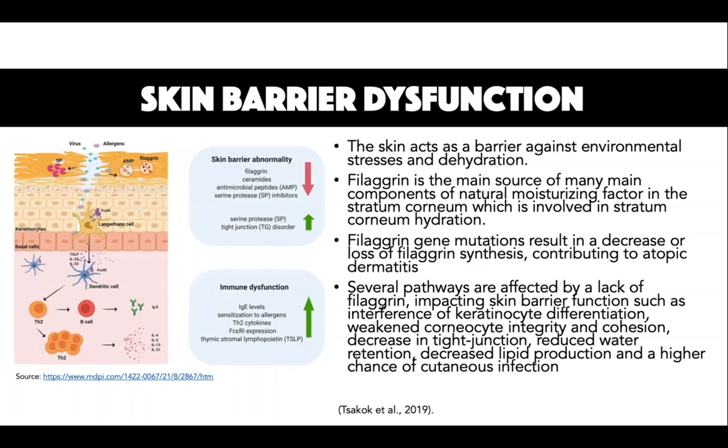pH-sensitive serine proteinases are activated by this increase, causing corneodesmosomes to break down and initiation of interleukin 1A and interleukin 1B. The production of ceramides relies on the presence of an acidic mantle. Ceramides, which are essential lipids located within the stratum corneum intracellular lipid matrix, are involved in skin barrier integrity. However, lack of filaggrin is believed to alter the lipid profile, with high levels of free fatty acids in filaggrin-deficient constructs contributing to a disorganized intracellular lipid lamella and increased permeability.